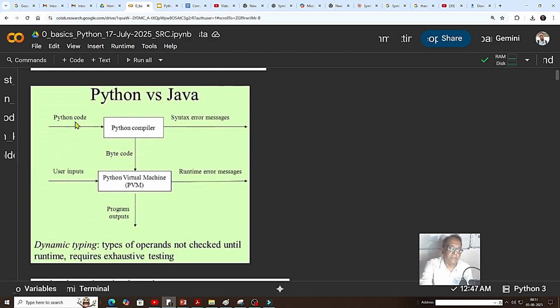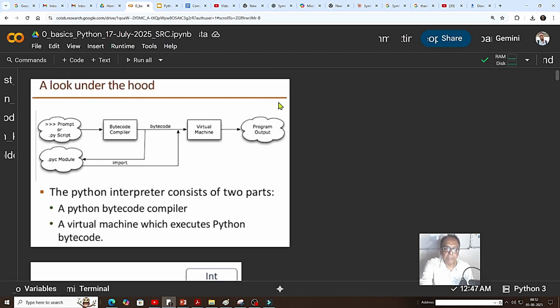Python versus Java: Python has more features. Definitely Python is much slower than C. Java is a bit faster than Python because of the static declaration. But so much technology is available with CPython that the timed execution difference between Java and Python is diminishing. But Python has many more features. Like the Python virtual machine or the Java virtual machine, they have a virtual machine, and that is a bytecode compiler.